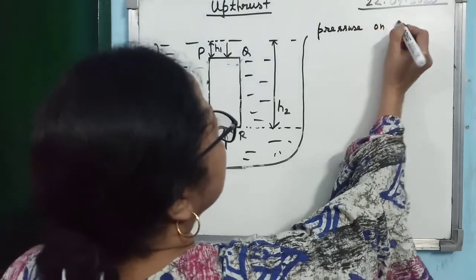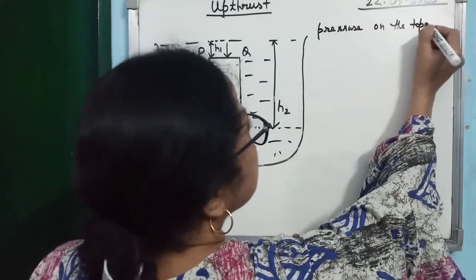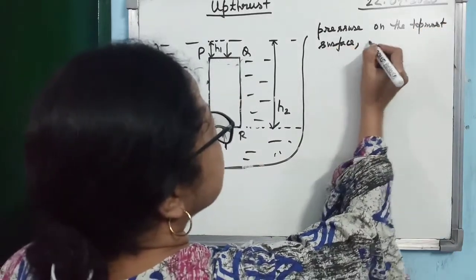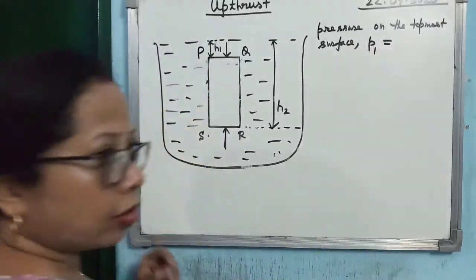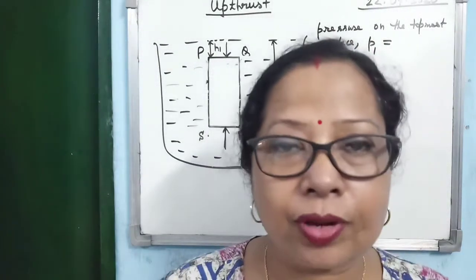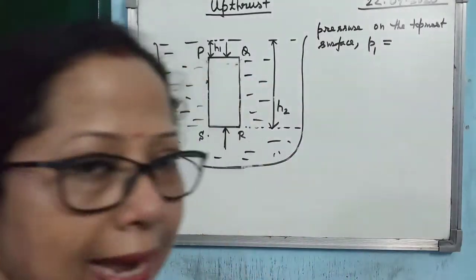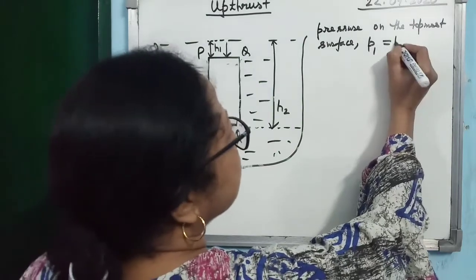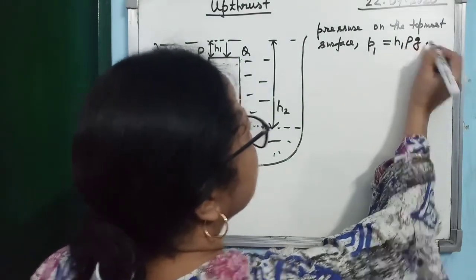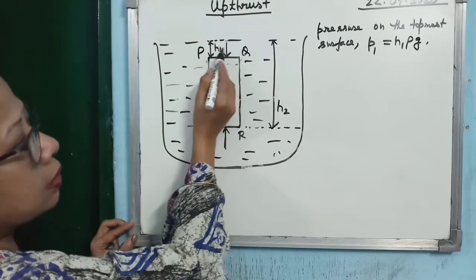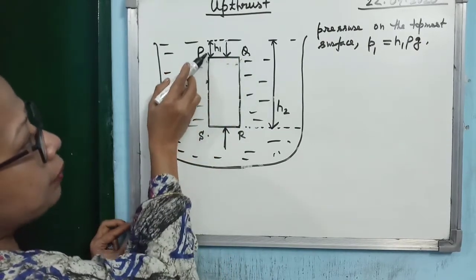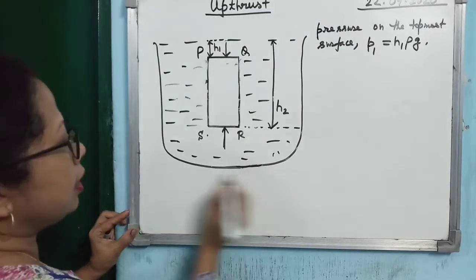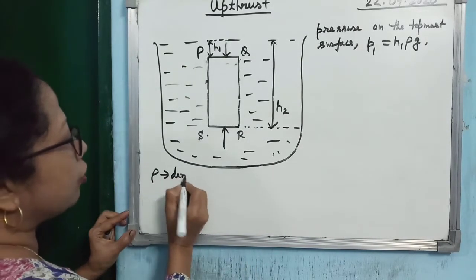Pressure on the topmost surface, let us denote it by P1. According to our concept of liquid pressure, you know P is given by h rho g, if you consider rho to be the density. So here you can write it will be h1 rho g. H1 is the depth of the upper surface from the free surface of the liquid, and rho is the density of the liquid.